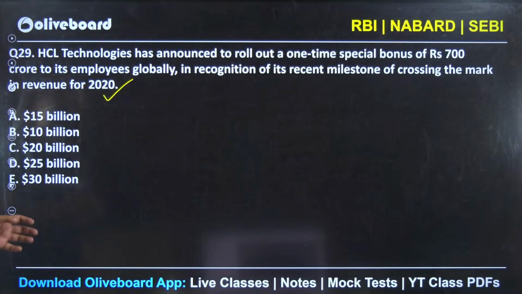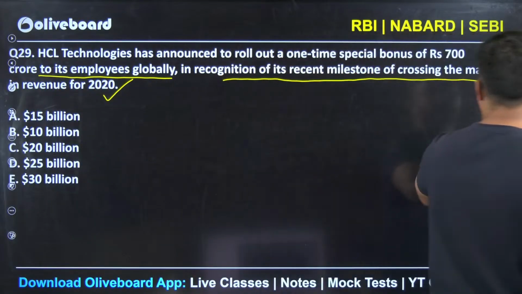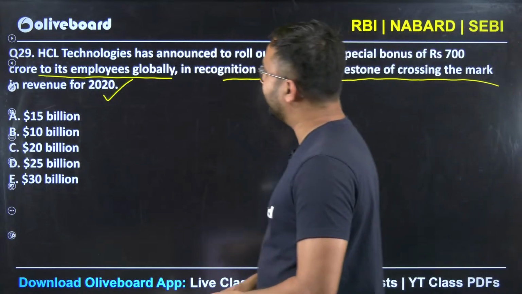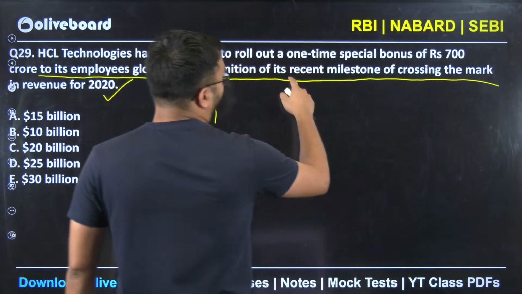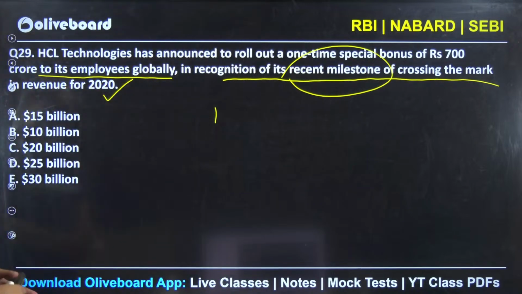HCL Technologies has announced to roll out a one-time special bonus of 700 crore rupees to its employees globally, in recognition of the recent milestone of crossing a mark in revenue for 2020. So they are asking how much of a revenue milestone they have crossed so as to roll out a one-time special bonus of 700 crore rupees. 15 billion, 10 billion, 20 billion, 25 billion and 30 billion.